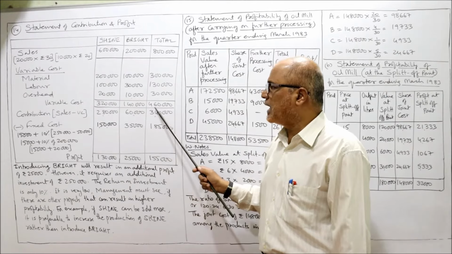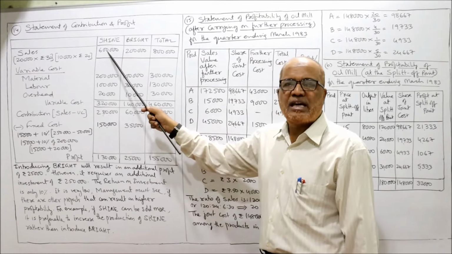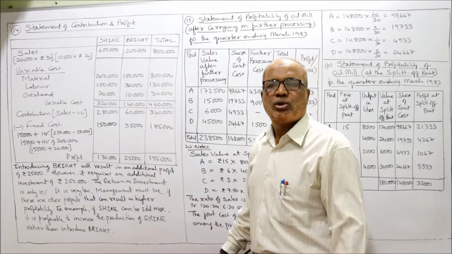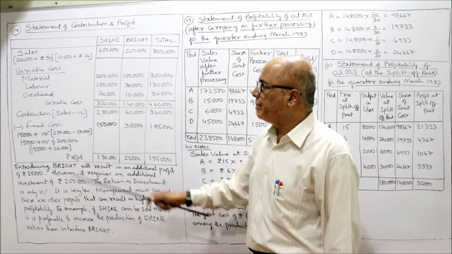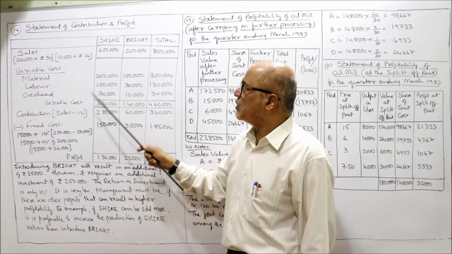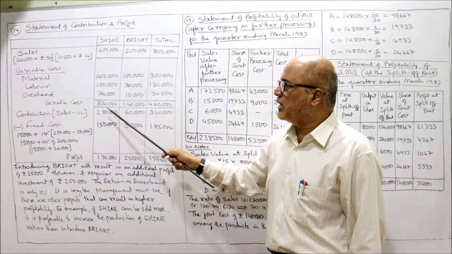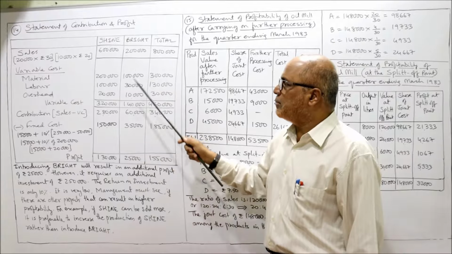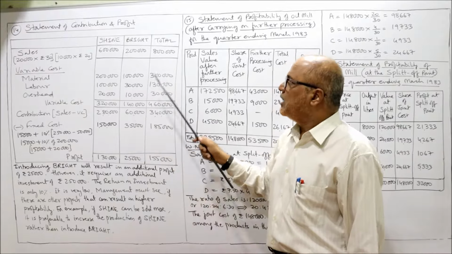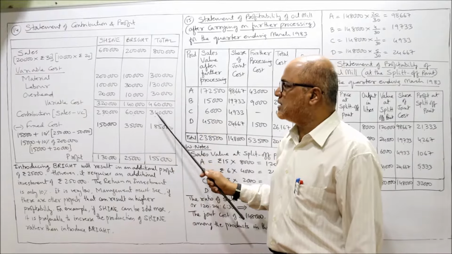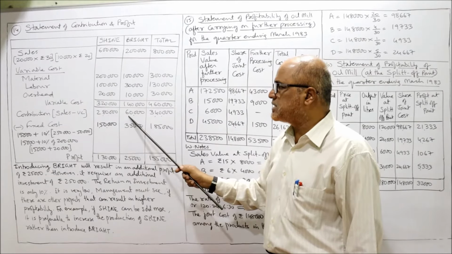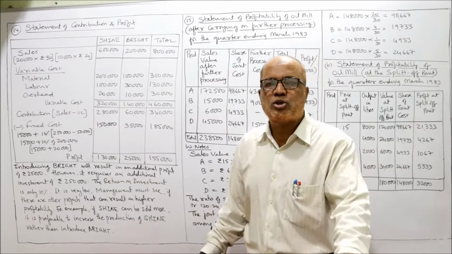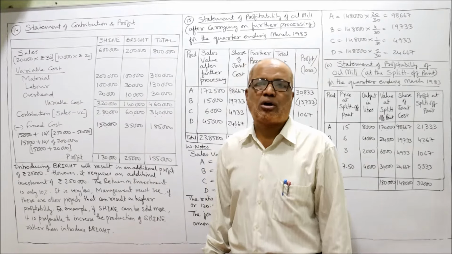Total variable cost 4 lakh 60,000. We have sales, we have variable cost. So sales minus variable cost will get the contribution. So contribution, sales minus variable cost. 6 lakh minus 3 lakh 20,000, 2 lakh 80,000. 2 lakh minus 1 lakh 40,000, 60,000. Then 8 lakh minus 4 lakh 60,000, 3 lakh 40,000. Or you can add up 280 plus 60, 3 lakh 40,000. Contribution will be calculated.